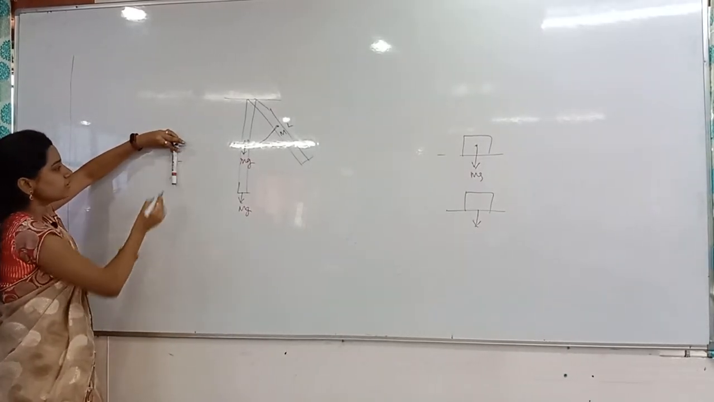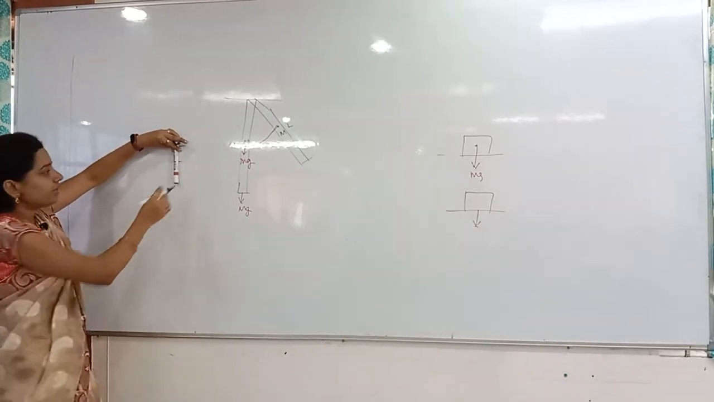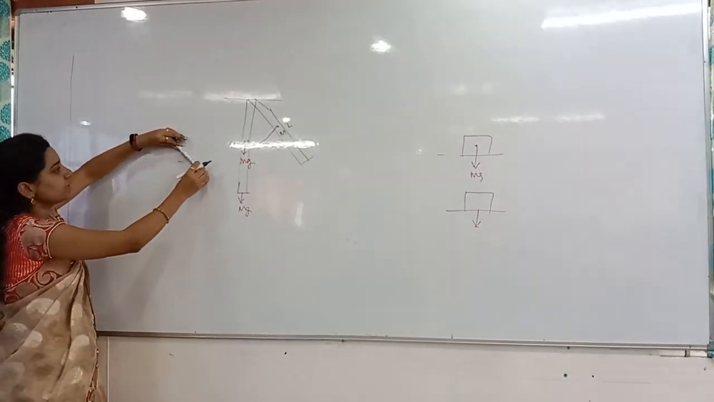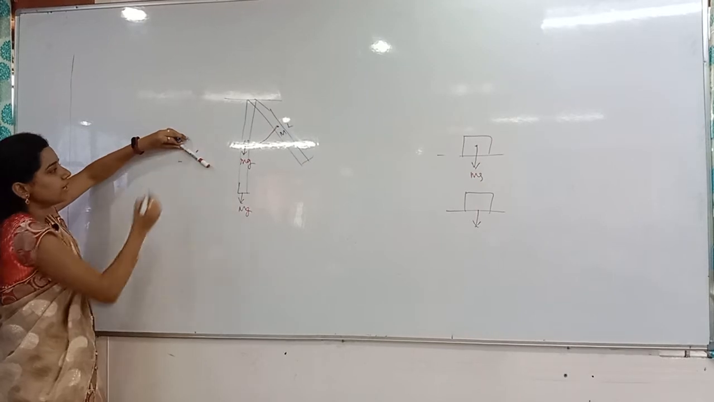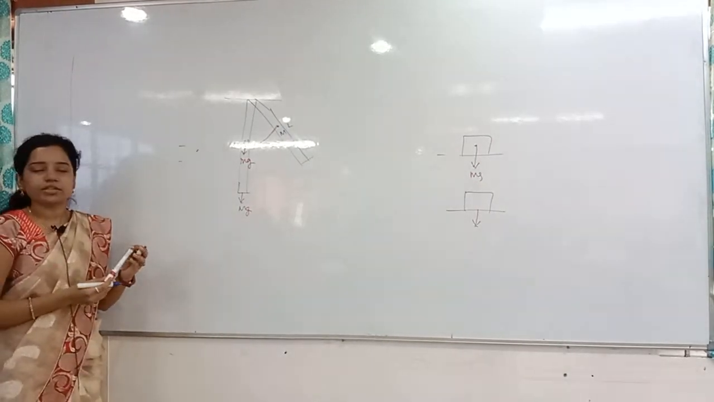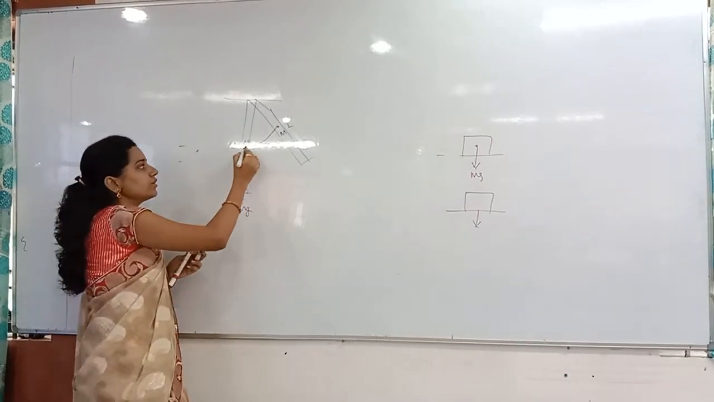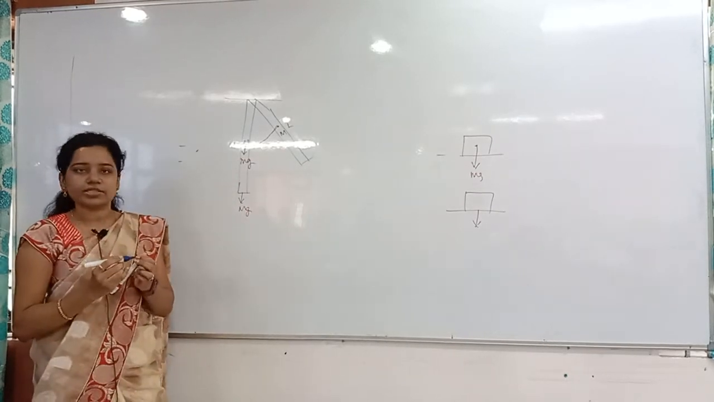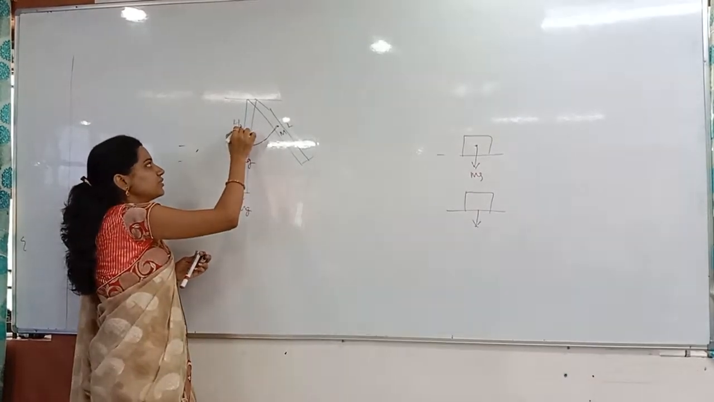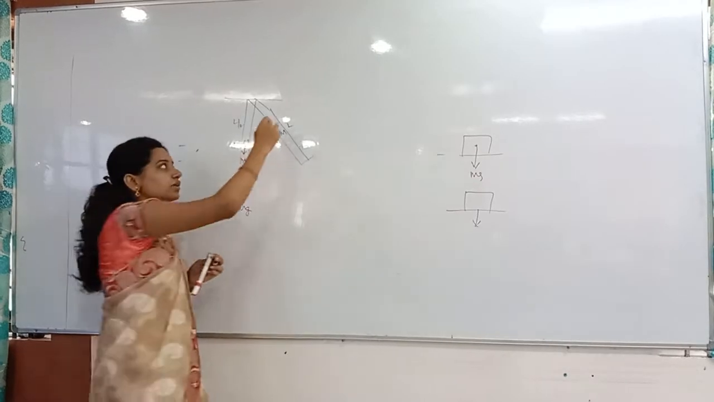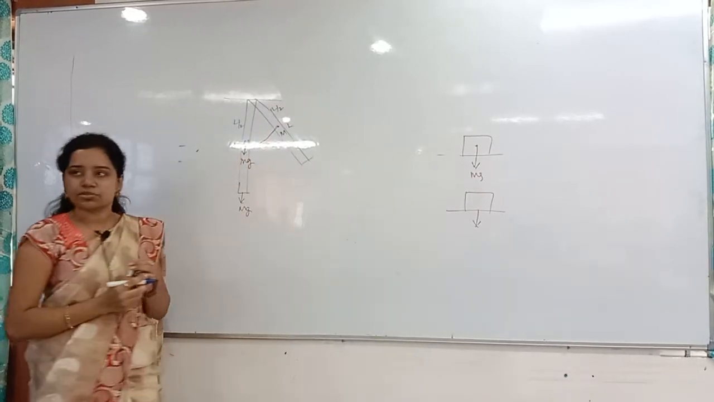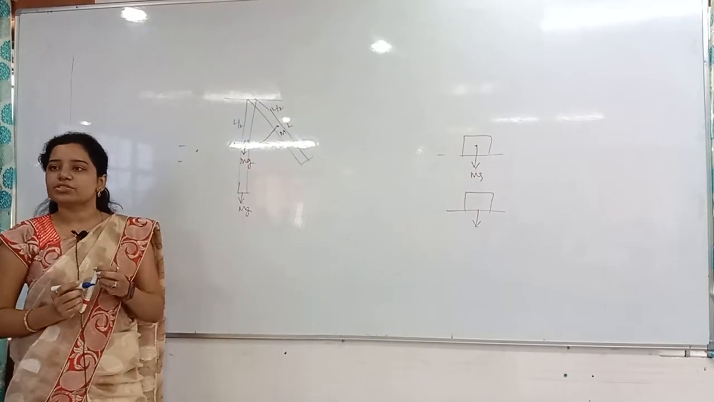The center of gravity is here. Then I am raising it in the upward direction, and the center of gravity comes here. Clear? In the same way, here also the center of gravity before is exactly at a distance L by 2, and finally also it is at L by 2 distance only. But the vertical height changes.